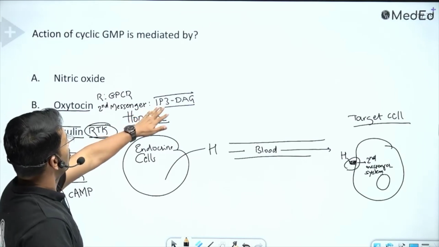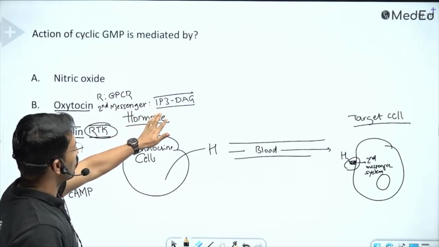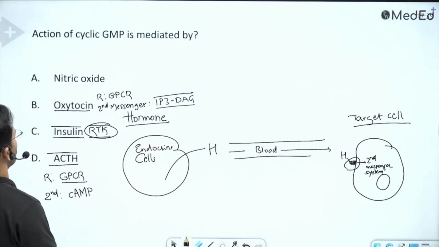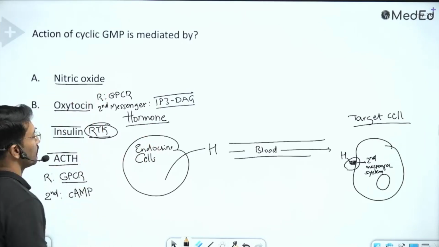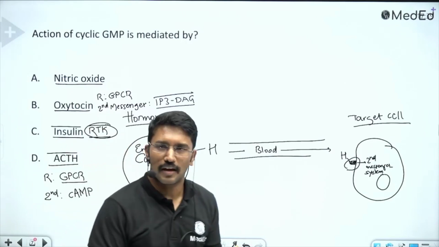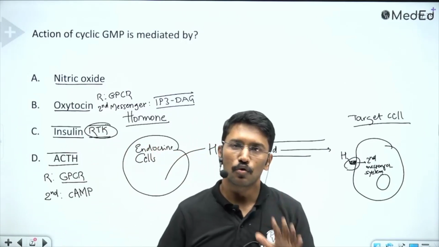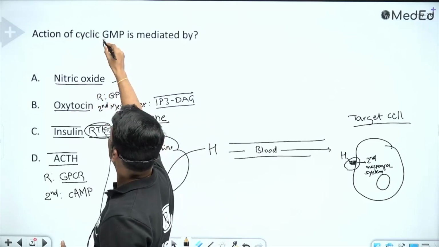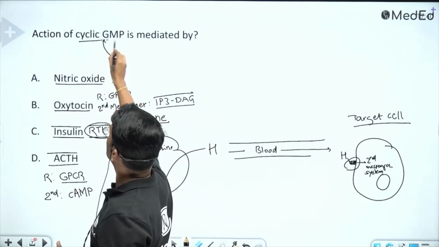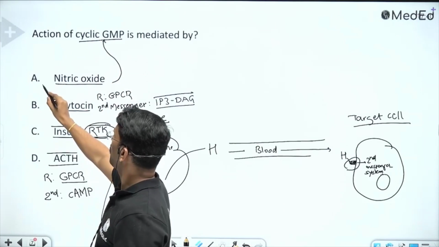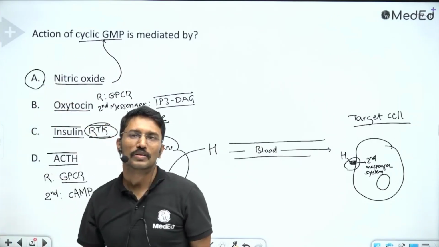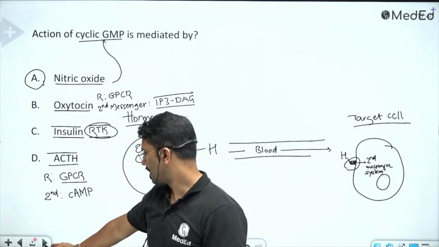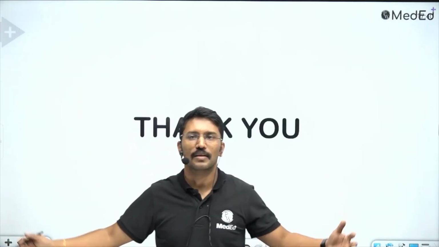So it will be using phospholipase C as the enzyme involved in the second messenger communication. Now coming to nitric oxide, what is the basic action of nitric oxide in the human body? To cause vasodilatation, and that vasodilatation is mediated through cyclic GMP. Cyclic GMP is the second messenger system for nitric oxide. So for this question, the answer should be nitric oxide. That's it, guys. Thank you for listening.